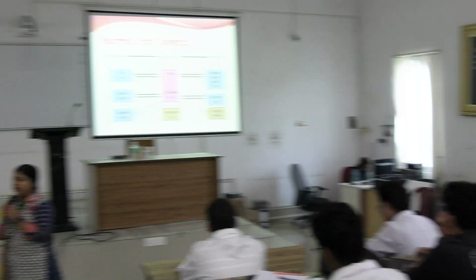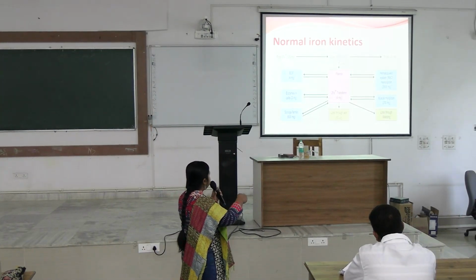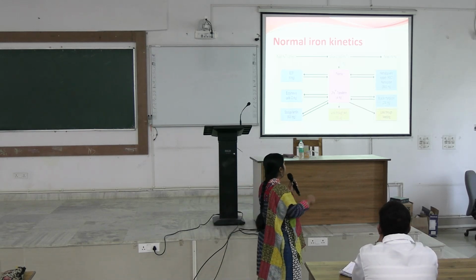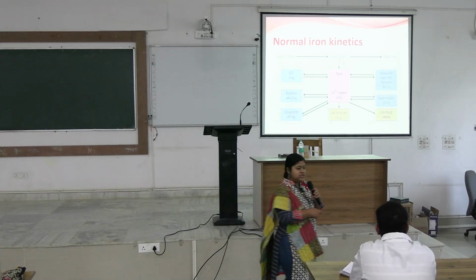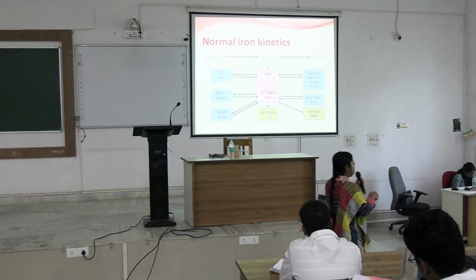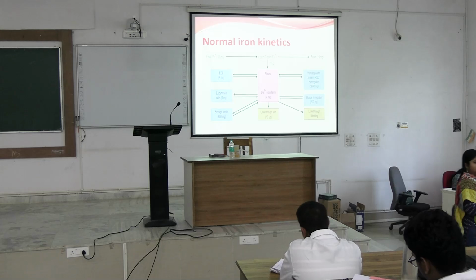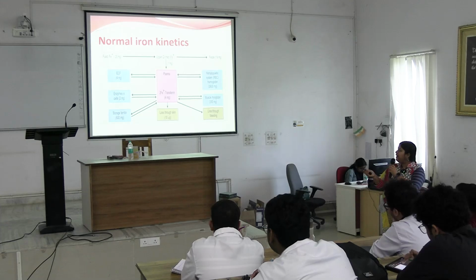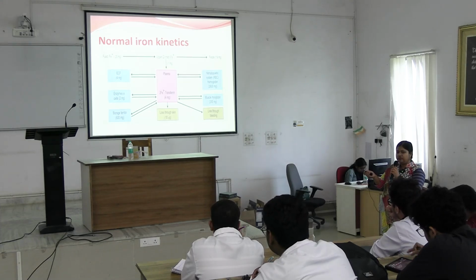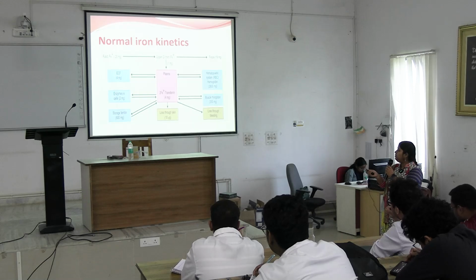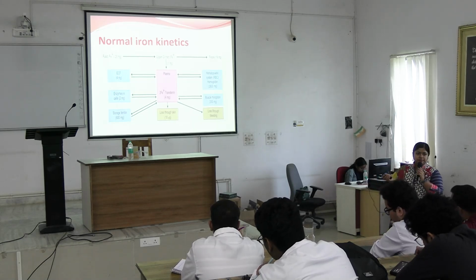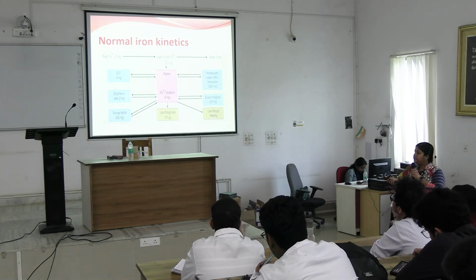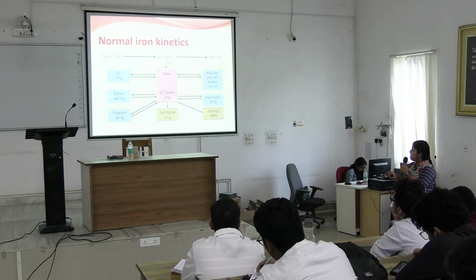Okay, now this is the normal iron kinetics. See, if 20 milligram of iron is taken in the food, only 1 milligram is absorbed from the upper GI tract, and 19 milligram is excreted in the feces. So only 5 to 10% is absorbed. This is 5%, okay. 20 milligram was taken in food and 1 milligram is absorbed into the system, whereas 19 milligram is excreted, right. Now what happens to this 1 milligram?